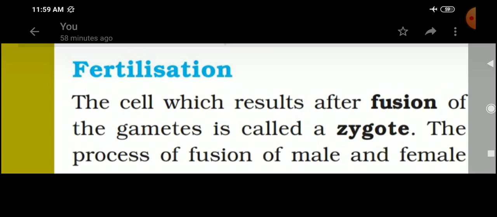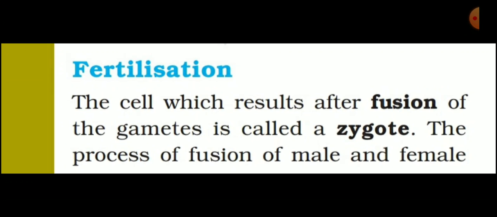Okay, next one, fertilization. What is meant by fertilization? The cell which results after fusion of the gametes is called zygote. Bracket the word, students. That is fertilization. The process of fusion of male and female gametes is called fertilization. The zygote develops into an embryo.